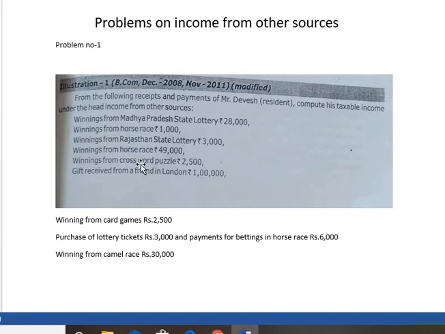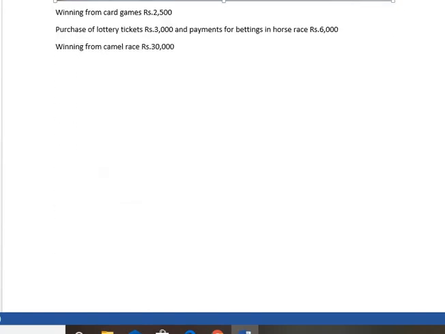Here are the winnings for Mr. Devesh for the previous year 2018-19. Winning from Madhya Pradesh State Lottery rupees 28,000. Winning from horse race rupees 1,000. Winning from Rajasthan State Lottery rupees 3,000. Winning from horse race rupees 49,000. Winning from crossword puzzle rupees 2,500. Gift received from friend in London rupees 1 lakh. Winning from card games rupees 2,500. Purchase of lottery ticket rupees 3,000 and payment for betting in horse race rupees 6,000 and winning from camel race rupees 30,000.